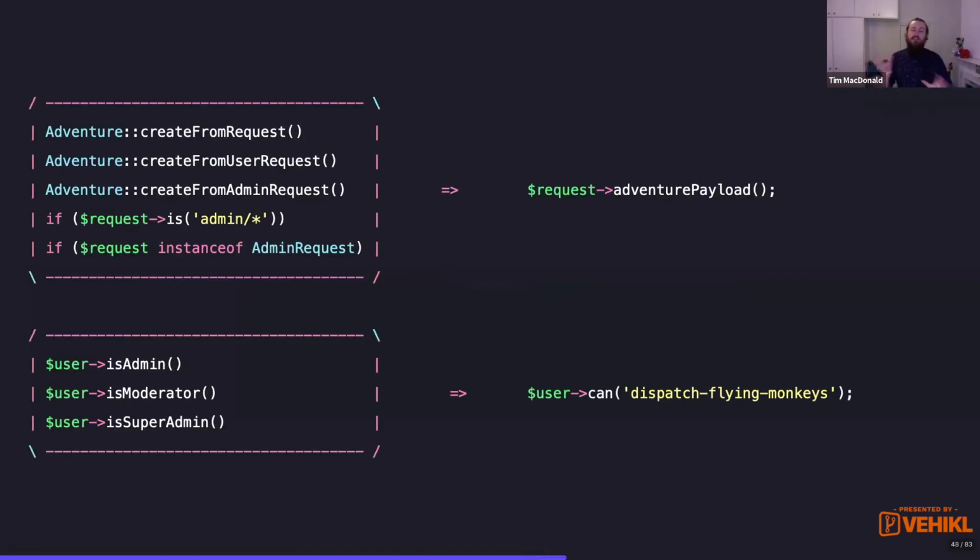Taking a step back, looking at the previous two examples, on the left-hand side, the first box has got create from request, create from user request, create from admin request. Is it an admin route? Is it an instance of the admin request? None of this speaks any of the domain language that we're building. And it was on the model. These things are on our domain objects, but they don't speak that language.